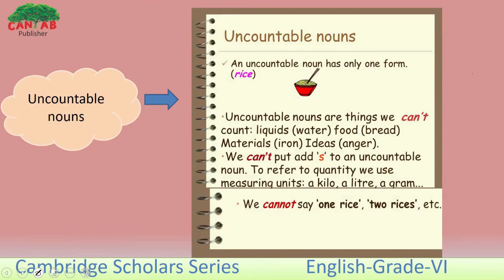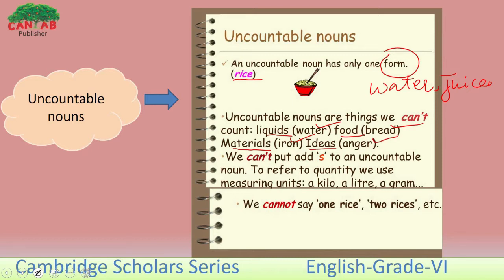Here, an uncountable noun has only one form, like rice, like water, juice. Here, uncountable nouns are things we can't count. Liquids like water, food like bread, materials like iron, ideas like anger, love or hate.